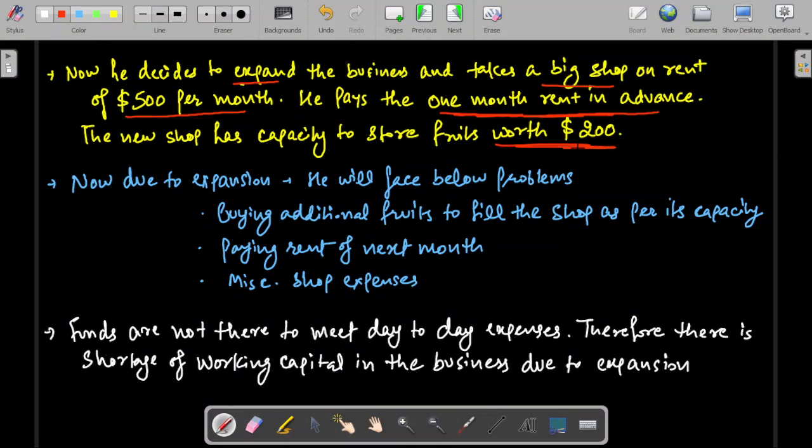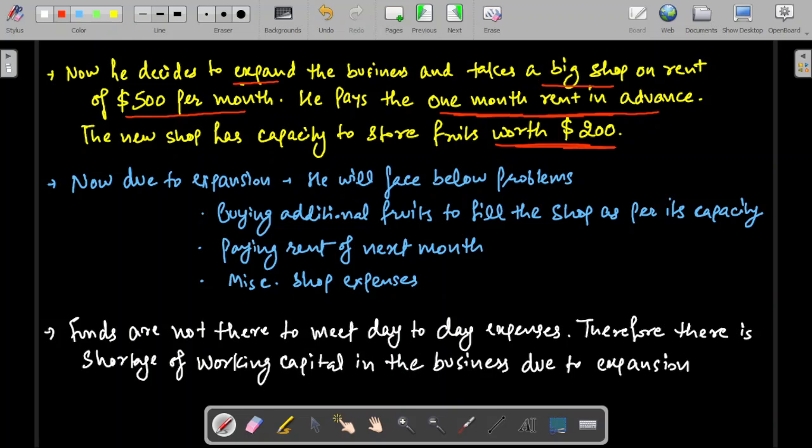Earlier, with the fruit cart, he had limited capacity. With the cart, he could sell only $30 worth of fruit in a day or two. Now, with the big shop on rent, he can store fruits worth $200. So he has the capability to sell more, and accordingly he can expand his business more.